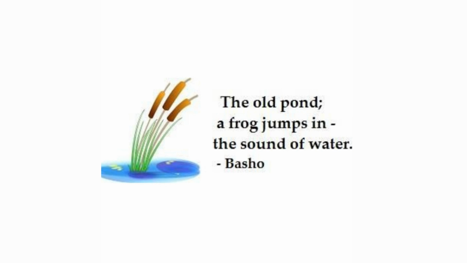In order to break the silence, not intentionally, the frog jumps into the pond. As the frog jumps into the pond, the sound of water is heard, and the silence which prevails all around the pond is broken.